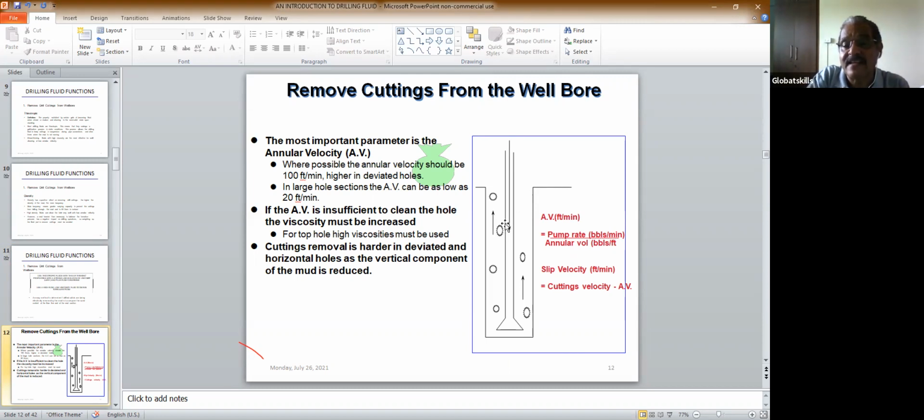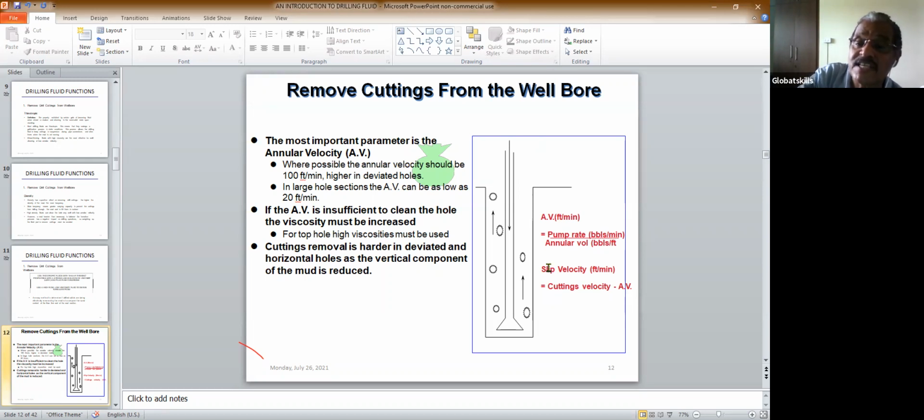This thin line is the drill string, this is the bit, this is the drill string, and this is the hole. The space between these two is called the annulus. So the velocity of the fluid inside the annulus is called the annular velocity. The velocity at which the fluid moves in the annulus is called the annular velocity. So if the annular velocity is insufficient to clean the hole, the viscosity must be increased.